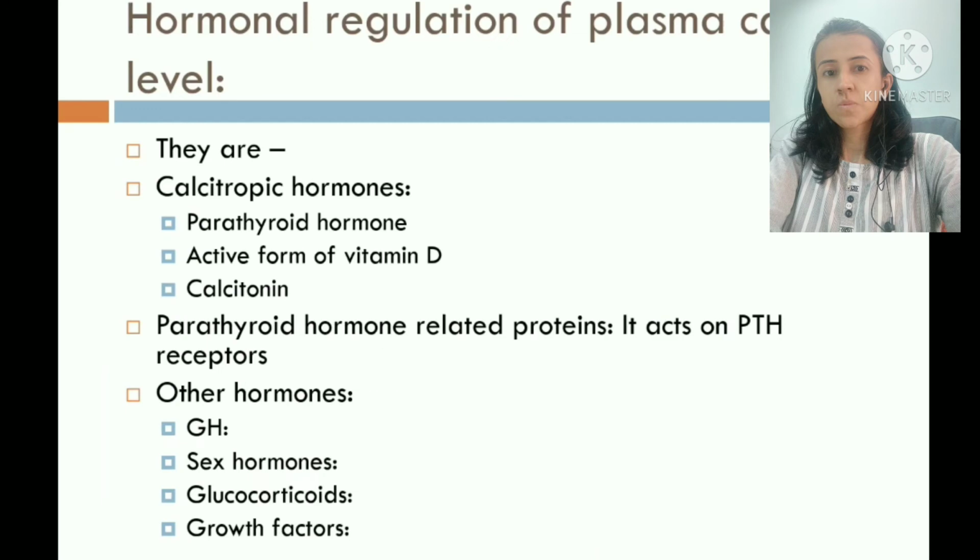Now, hormonal regulation of plasma calcium level. They are calciotropic hormones as we have discussed: parathyroid hormone, active form of vitamin D, 1,25-dihydroxycholecalciferol and calcitonin. Another factor that regulates calcium level is parathyroid hormone related protein, that is PTHrP, and this acts on the parathyroid hormone receptors. Other hormones like growth hormone and growth factors stimulate bone deposition, whereas sex steroids inhibit bone resorption, and glucocorticoids stimulate bone resorption.